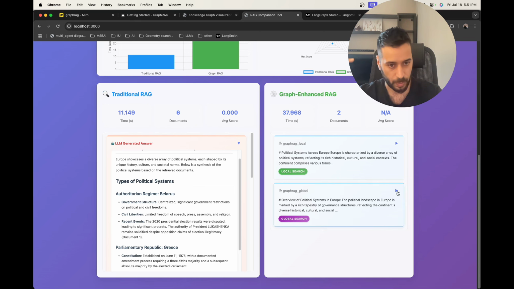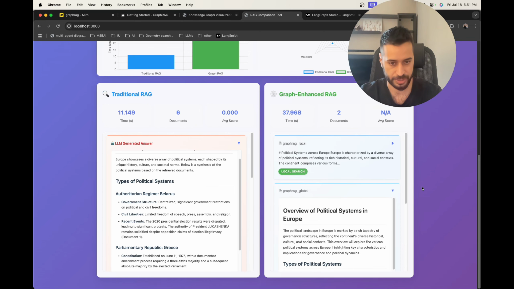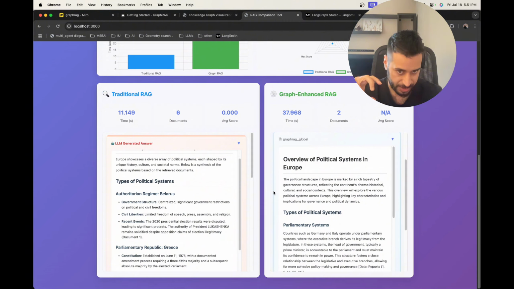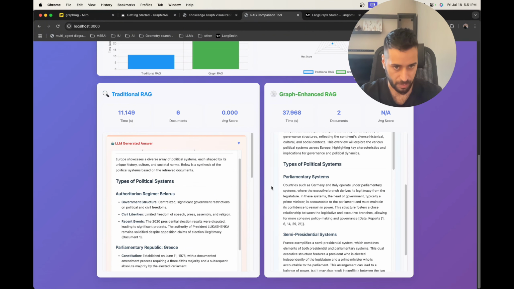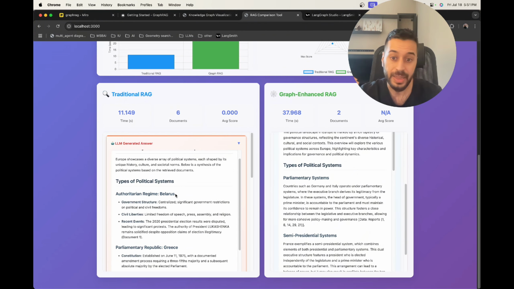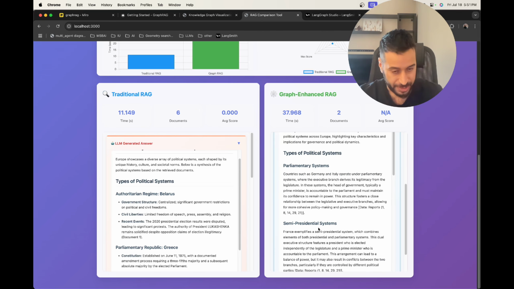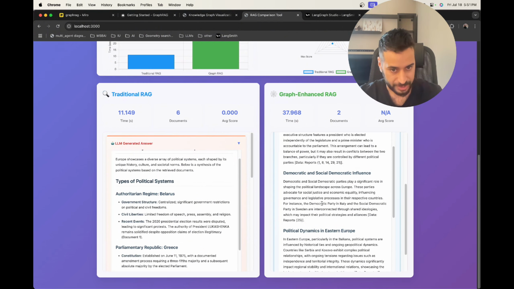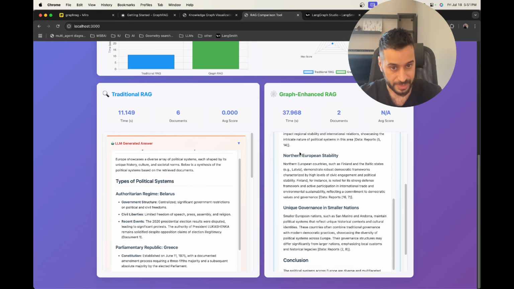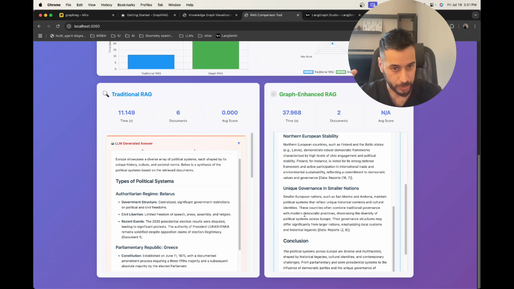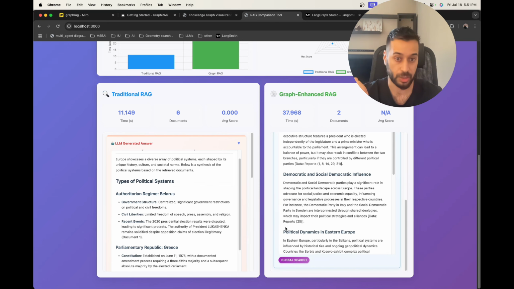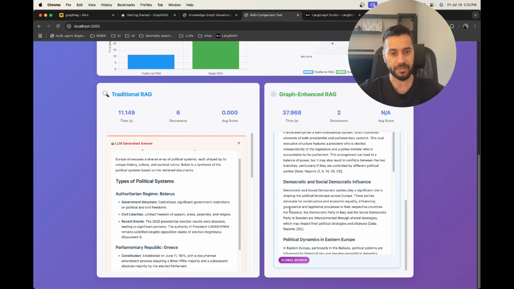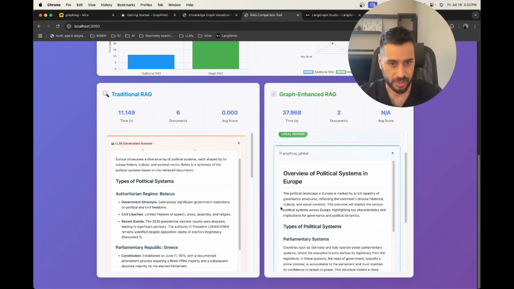Let's see how the global search answered. The global search gave us a higher-level overview about the systems, not directly related to countries. For example, types of political systems: parliament systems, where countries such as Germany and Italy operate under this system. Semi-presidential systems, democratic and social democratic influence, political dynamics in Eastern Europe, Northern European stability, unique governance of smaller nations, and it gives a conclusion. We can see it's a higher-level understanding of the nuances of the dataset itself.